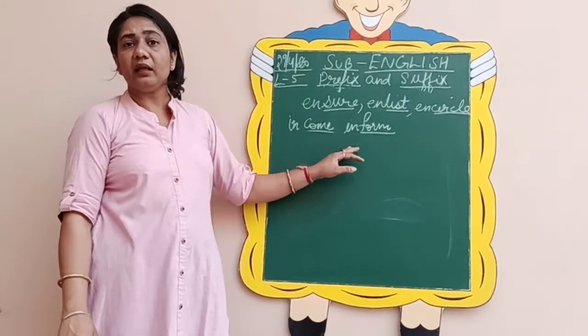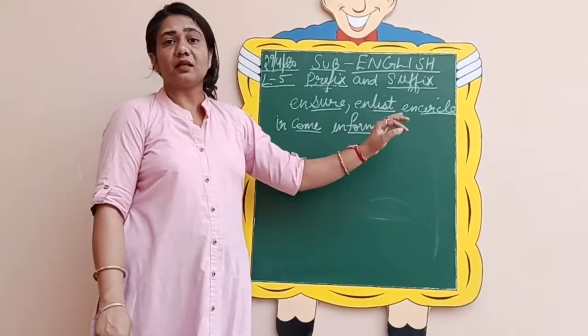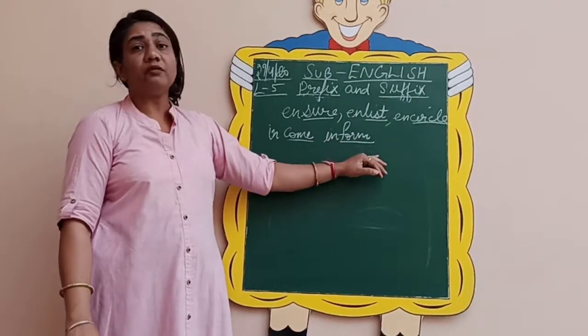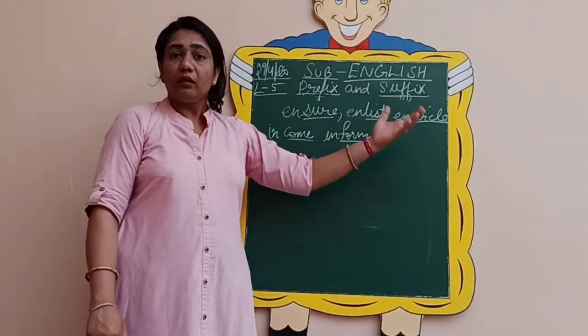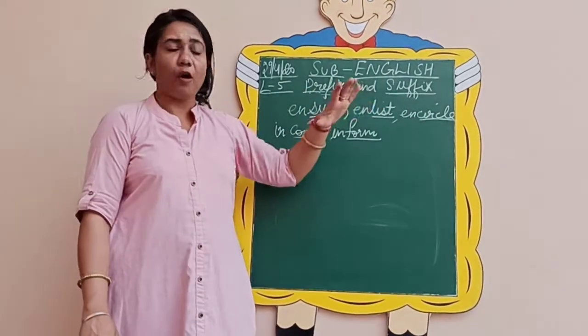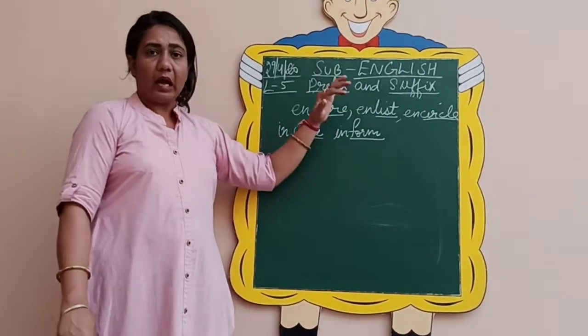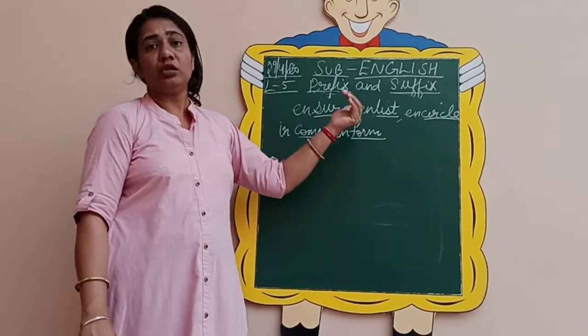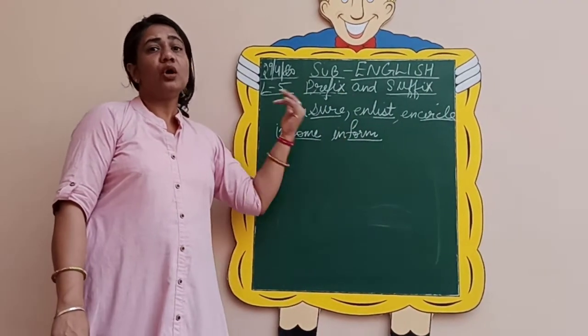If I add in in front as a prefix, it becomes inform, that is to inform someone. So this way I have added in to form and changed it into a new word, and the meaning is also changed.